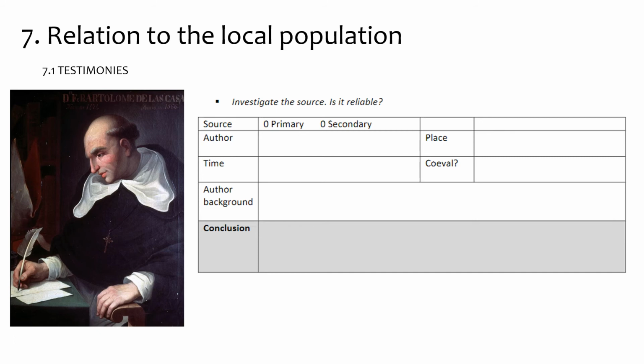On page 59, you have now completed the source card. This is a primary source written by Bartolomé de las Casas. If you look at the background information under your source, you see that he wrote this in 1552. He wrote this in the Americas, so he was there as a monk, a Spanish monk, of course. So that is his background, and he is a coeval, of course. So he lived at that time. He was an eyewitness.